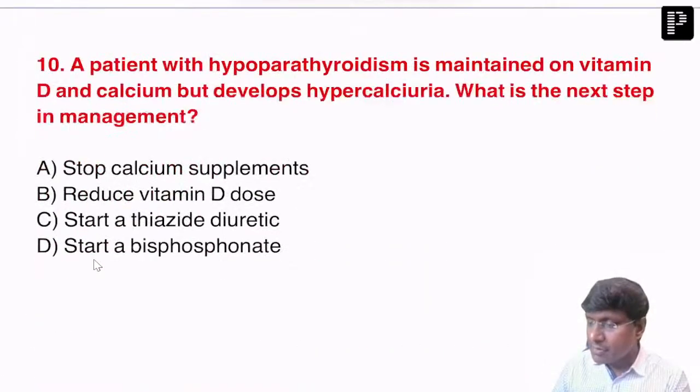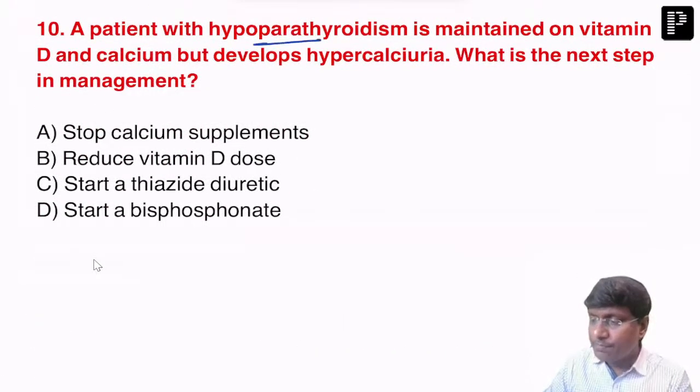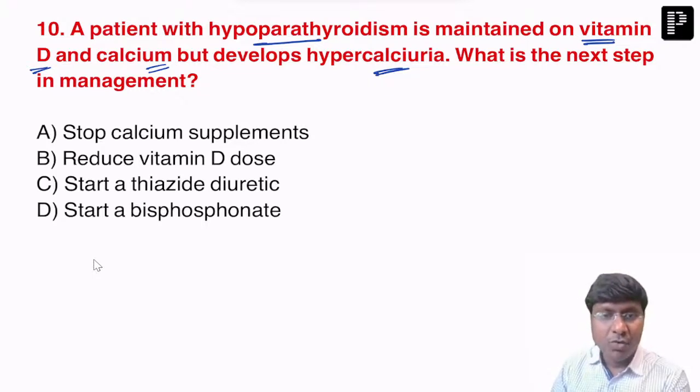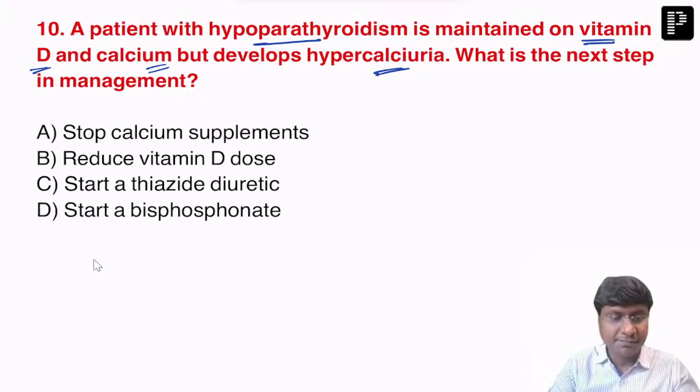Last question. A patient with hypoparathyroidism is maintained on vitamin D and calcium, but develops hypercalciuria. What is the next step in the management of this patient?